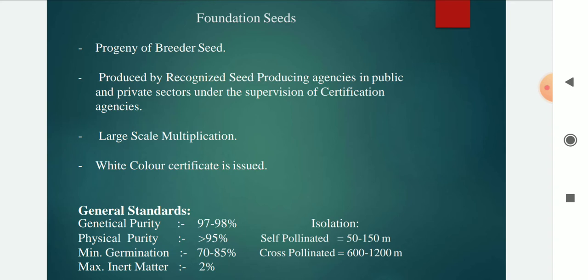The isolation distance required for self-pollinated crops is 50 to 150 meters, and for cross-pollinated crops 600 to 1200 meters. The isolation distance means the distance between two adjacent plots.